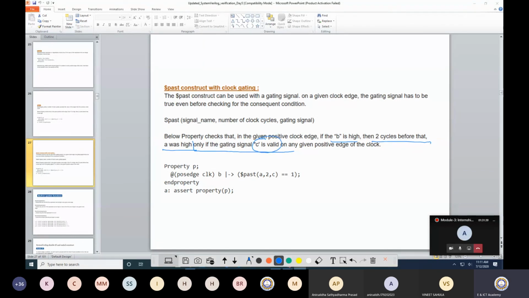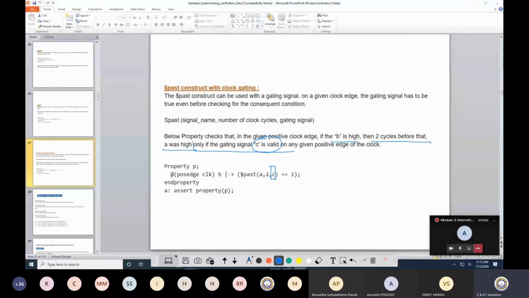So what is the meaning of this? The earlier case was the same, but here one more signal, C, is added. You can consider C as an enable signal. When this is enabled, then and only then do I need to verify this. Otherwise I do not want to verify.